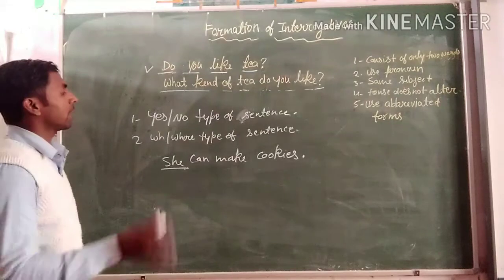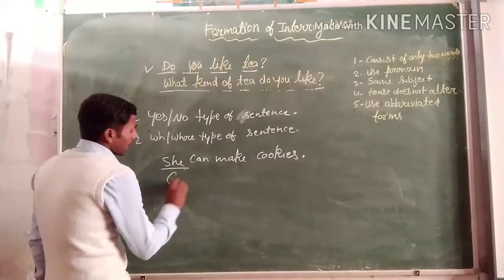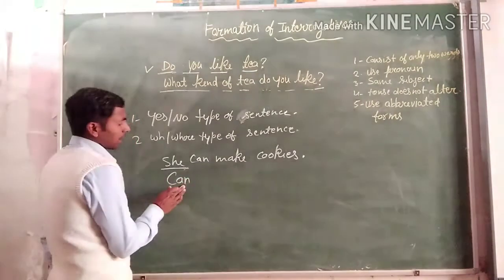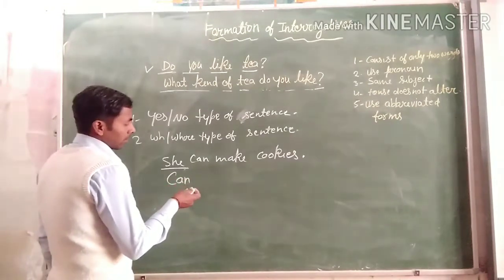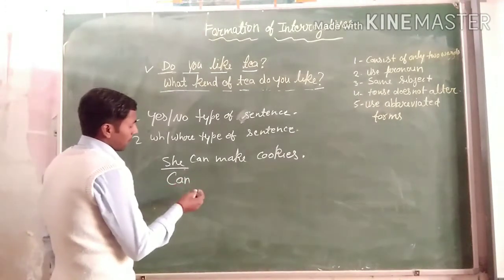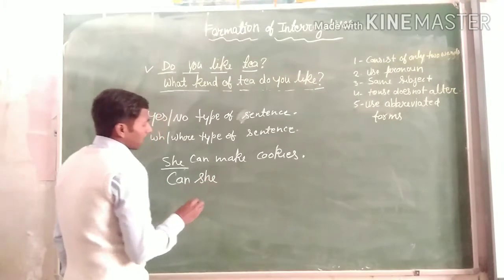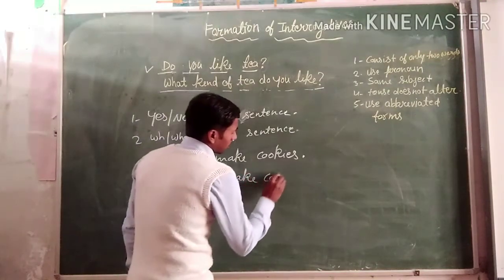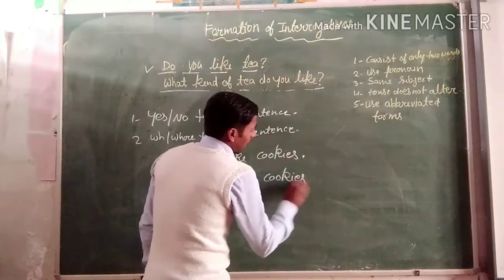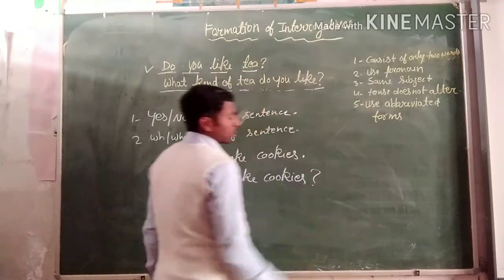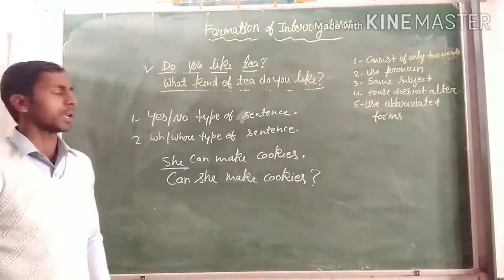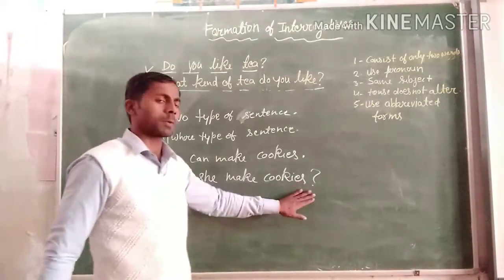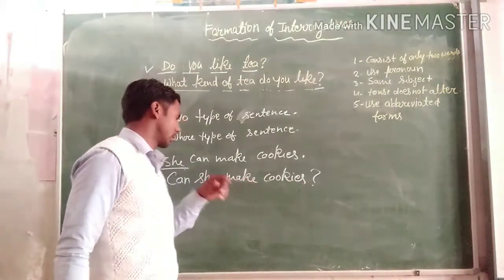But in the interrogative sentence, you can see that it starts with the helping verb, and after that we find the subject and other words, and at the end of the sentence we also put the question mark. This question mark also expresses the sense of this sentence.